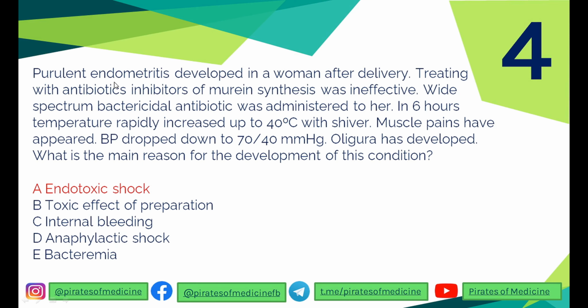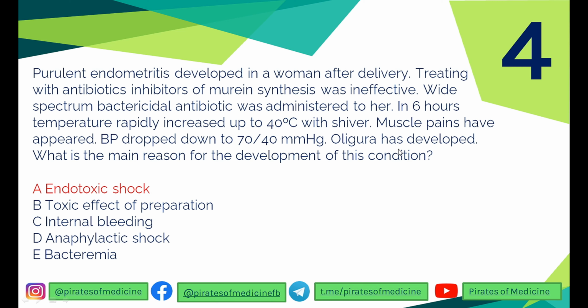So purulent endometritis developed in a woman after delivery. Pay attention to this question. Treatment with an antibiotic inhibitor of murein synthesis was ineffective. A wide spectrum bactericidal antibiotic was administered to her. In 6 hours, the temperature rose to 40 degrees C with shivering. Muscle pains developed and the BP dropped drastically to 70 systolic and 40 diastolic.